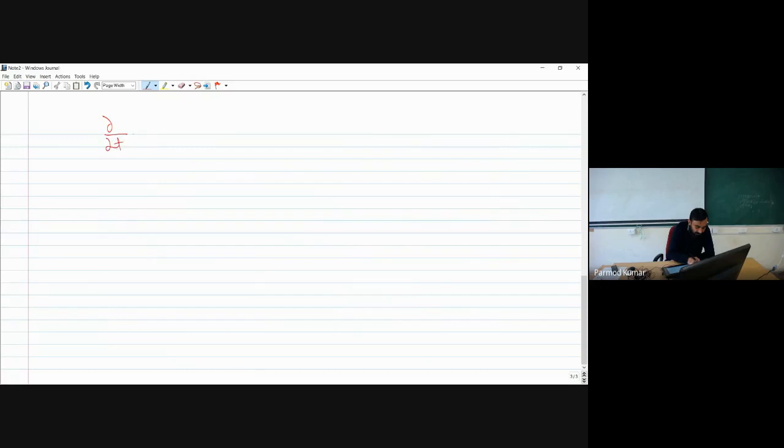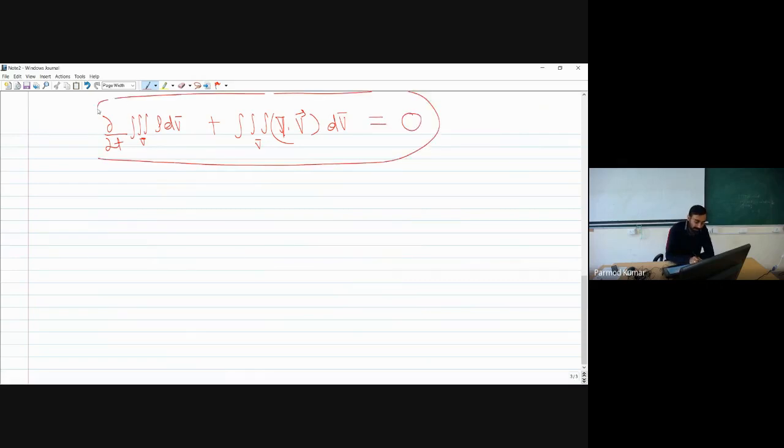So if I take to left hand side, I will be finding del by del t integral of rho dv bar, plus if I apply the Gauss divergence theorem, then I will be having volume integral of divergence of rho v vector into dv bar. Okay, and in the right hand side we will be having equal to 0. So we will be getting this as our continuity equation.